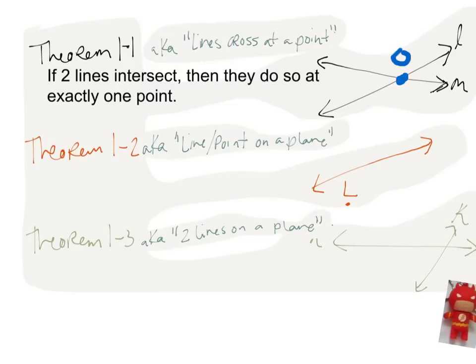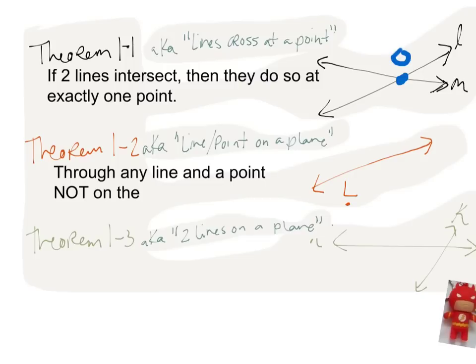That's Theorem 1-1. Theorem 1-2 has to do with a line and a point on a plane. Here's what 1-2 says. Through any line and a point not on the line, and that's important, through any line and any point that's not on that line, there is exactly 1 plane. I'll move that around so that it's a little bit neater.